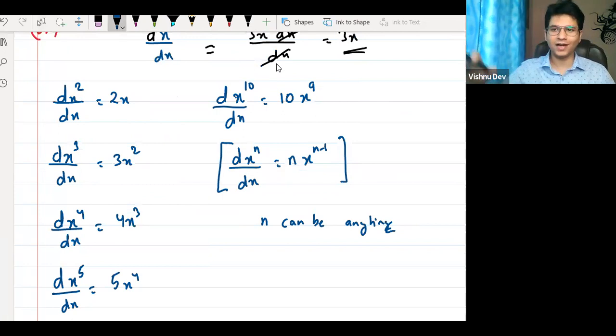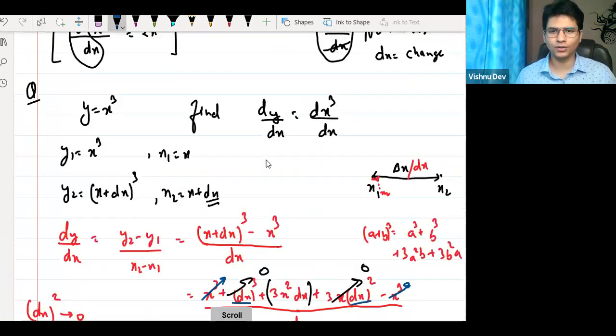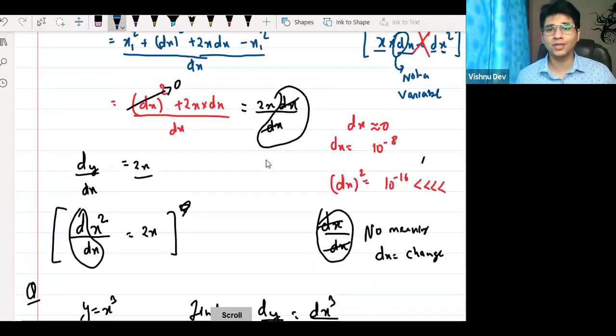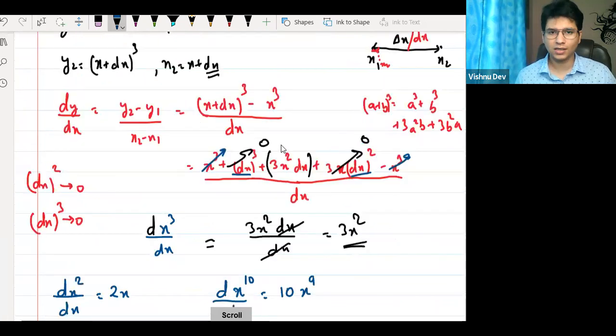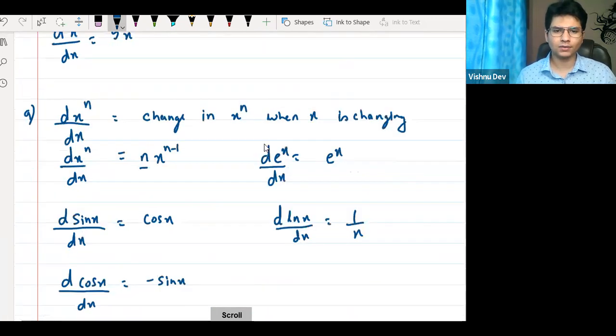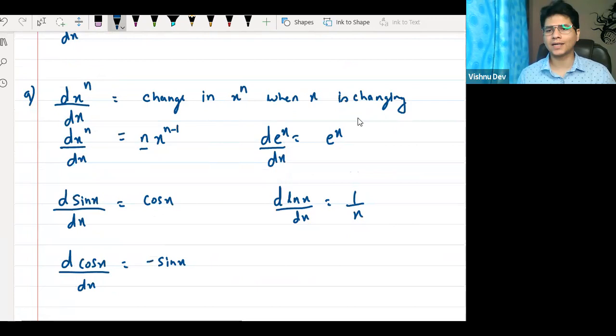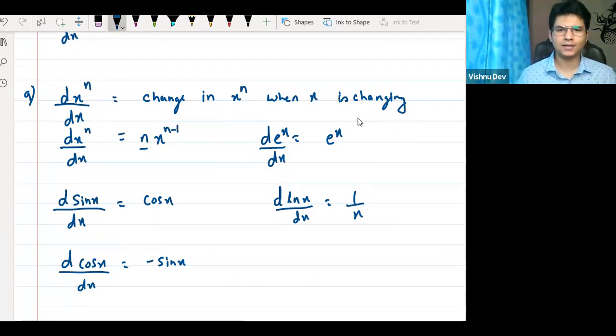We'll just remember the formula. I just told you these things to let you know how these formulas are derived and the basic meaning of change. I hope all of you remember at least these 4 or 5 formulas.